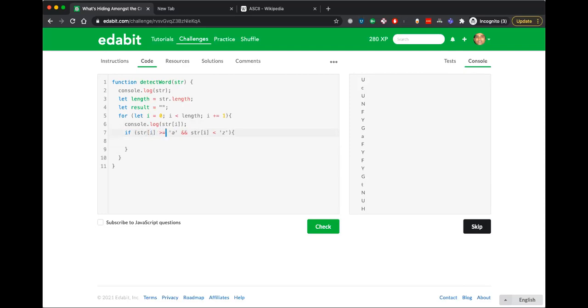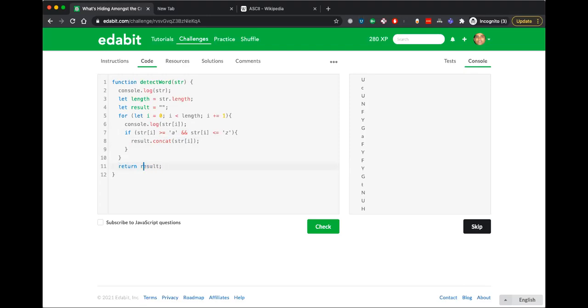And yes, Hemant is right. They should be greater than or equal to, because we do have to include A and Z. So we will do result dot concat string i, else nothing happens. And in the end, we return the result.